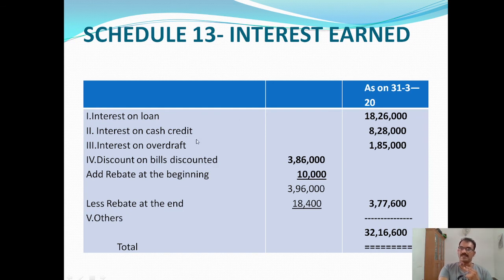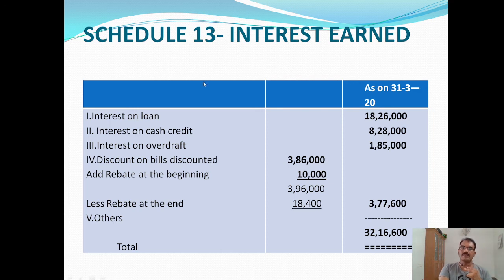Interest on cash credit, 8,28,000. Interest on overdraft, 1,85,000. Discount on bills discounted, that is given in the question, 3,86,000. Okay, then I already told you that rebate at the beginning is added and rebate at the end is deducted from the discount received during the year.